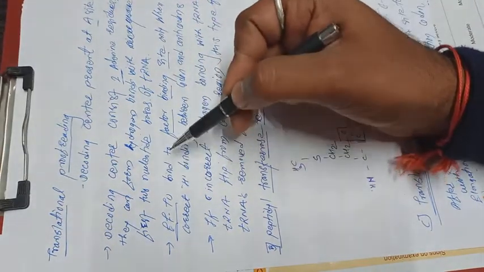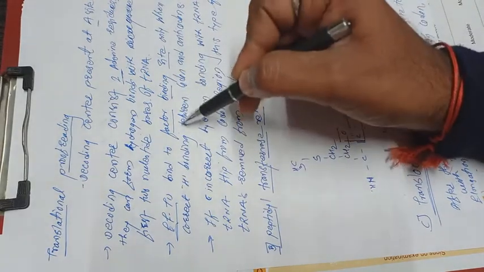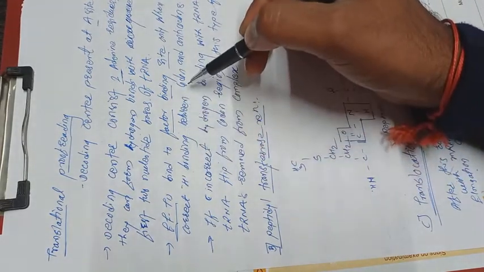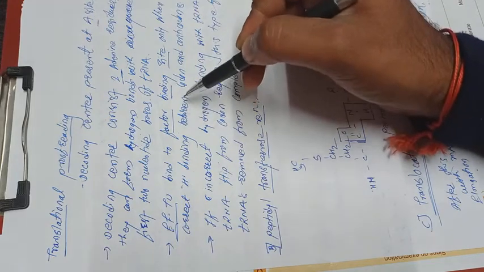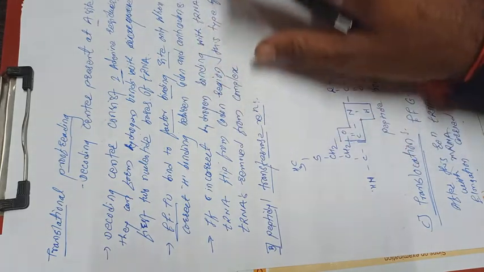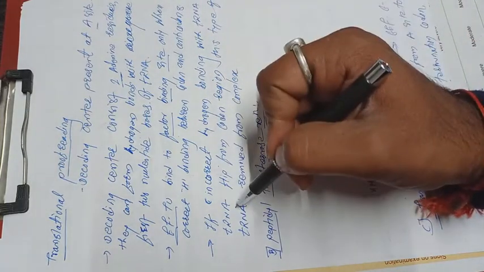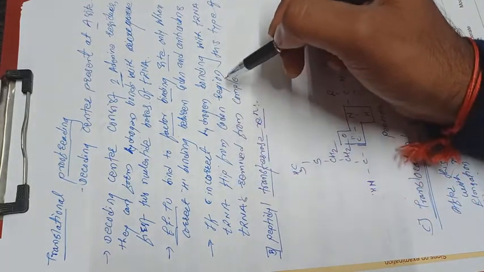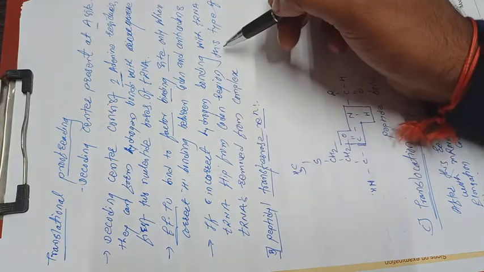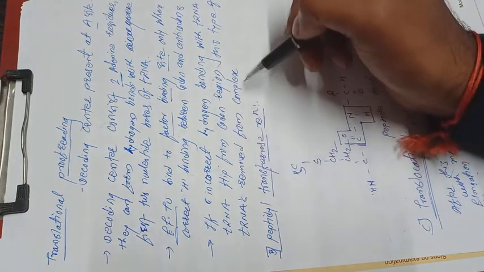It binds to the factor binding site only when correct hydrogen bonding is present between the codons and anticodons. If there is incorrect hydrogen bonding, the tRNA flips from the codon region, and this type of tRNA is removed from the complex.